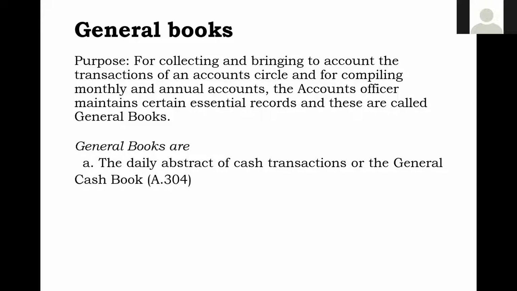Number one, daily abstract of cash transactions, or the general cash book. You must have heard at the end of the month, "Has the cash book been done?" That's what we normally say in our accounting circles. We know that cash transactions, whatever happen in an accounting circle, will be completed by the end of the month.